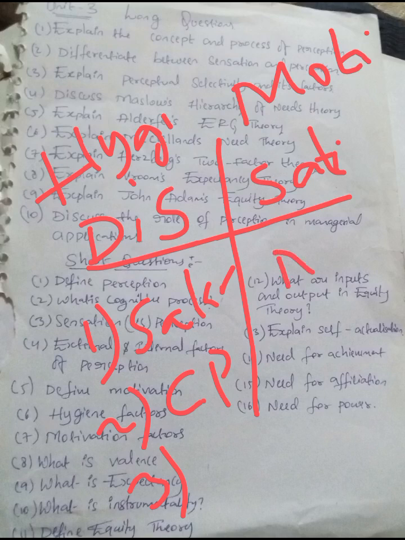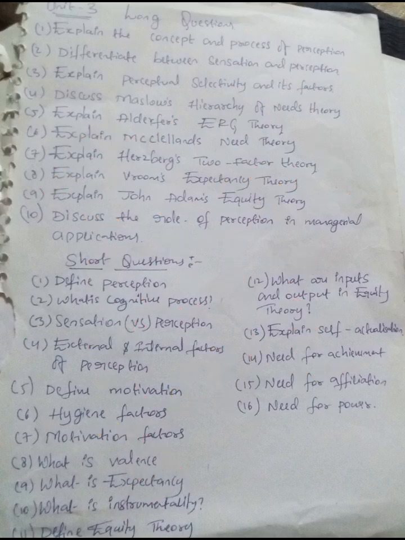Here what will come: achievement, recognition, responsibility, promotion, growth. Okay, challenging work, this improves job satisfaction. I hope you guys understood what is the Herzberg two factor theory. Please go and take a screenshot from my notes and prepare the answer for that. Its applications are job enrichment, better work environment, employee recognition, and career growth.